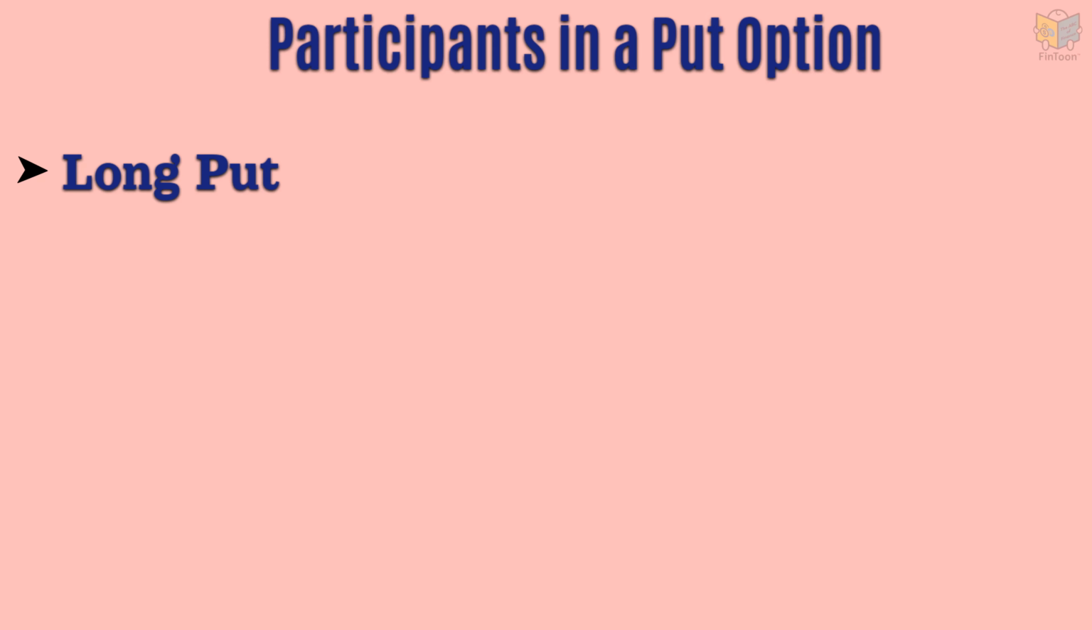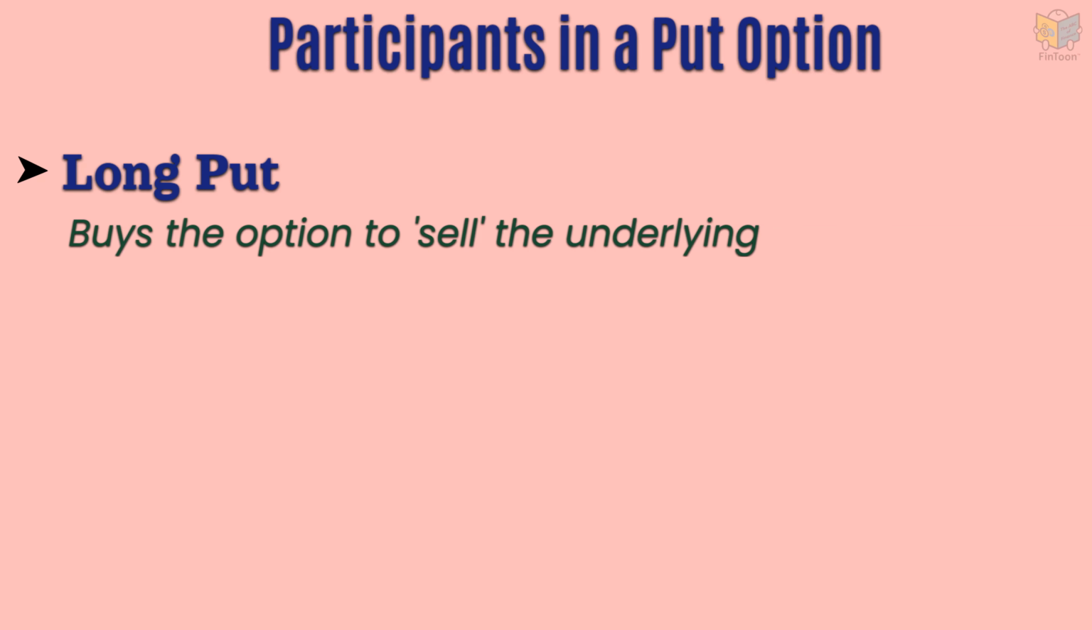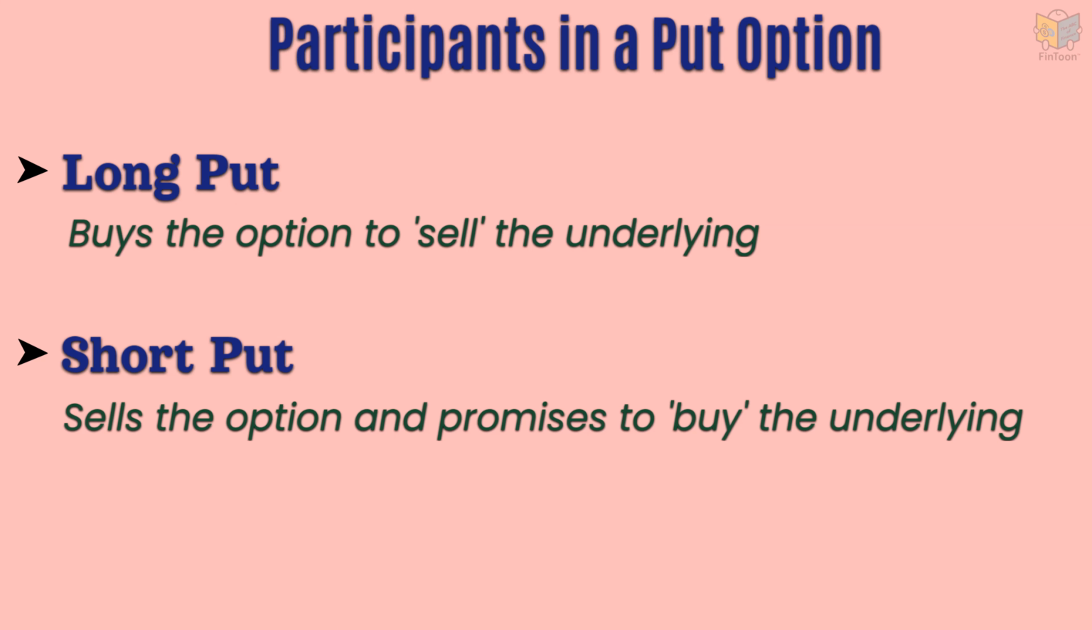Long put is the person who buys the option to sell the underlying. Short put is the person who sells the option and promises to buy the underlying if the option is exercised.